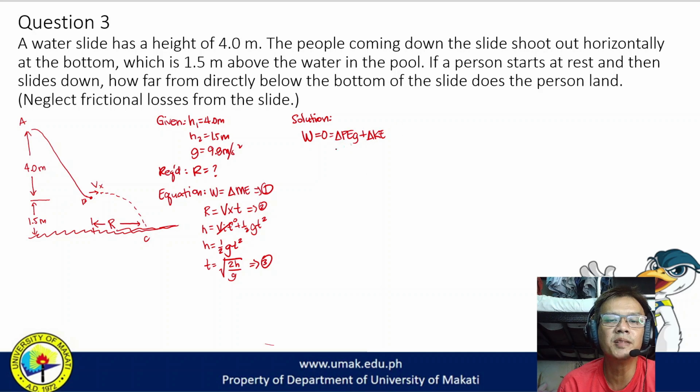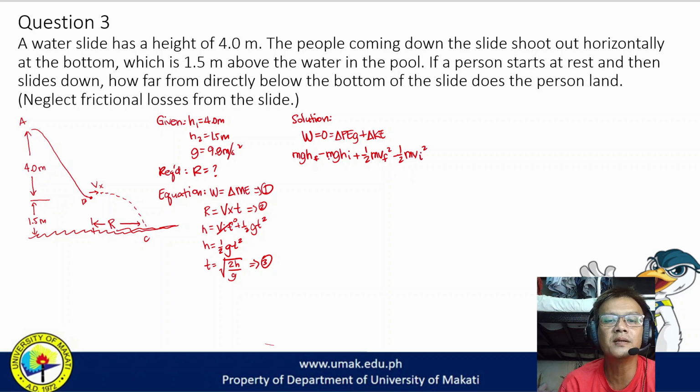So the change in gravitational potential energy, mass times gravity times height initial, minus mass times gravity times height final, plus 1/2 mass times velocity final squared minus 1/2 mass times velocity initial squared.